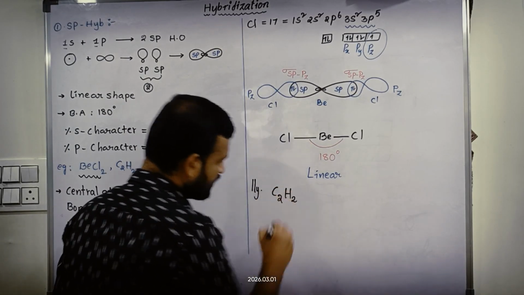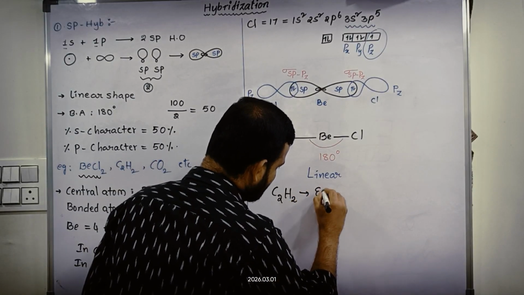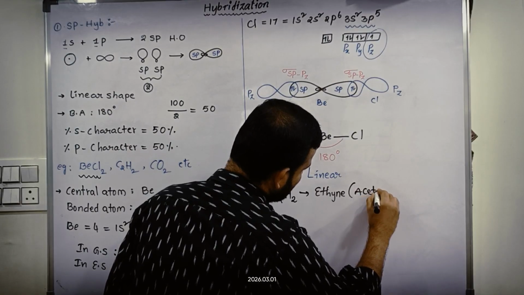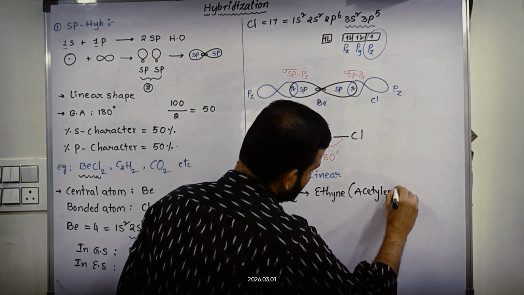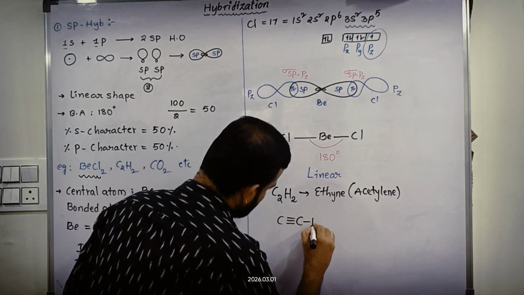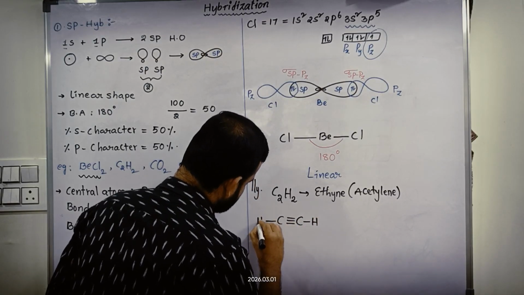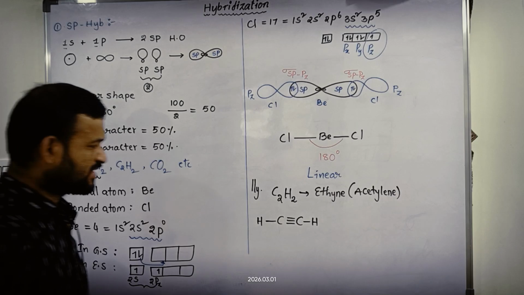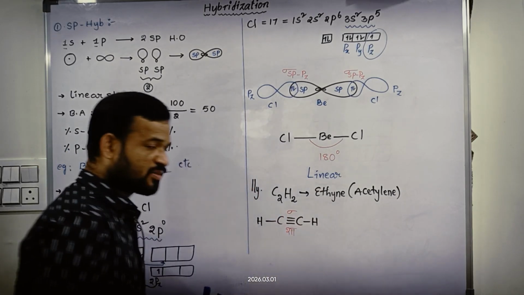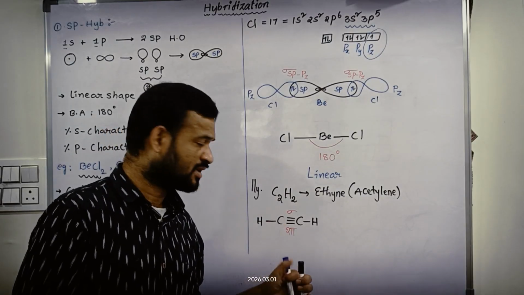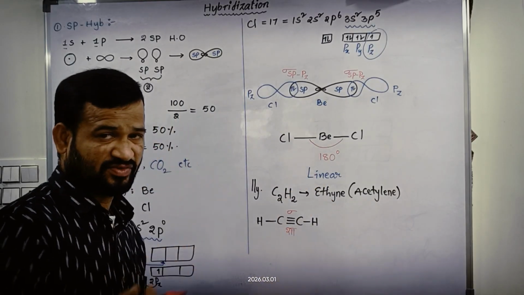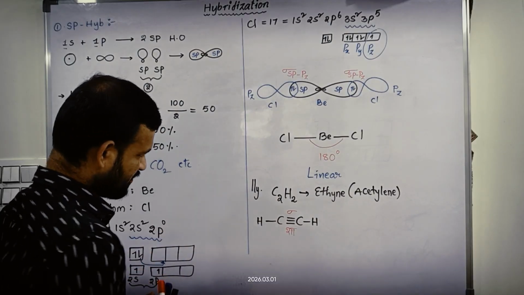Similarly, C2H2 means ethyne or acetylene. Its structure is like this: H, C triple bond C, H. One sigma bond and two pi bonds are formed. The sigma bond is formed by axial overlapping. The pi bonds will be formed by lateral overlapping, or sidewise overlapping, or collateral overlapping.